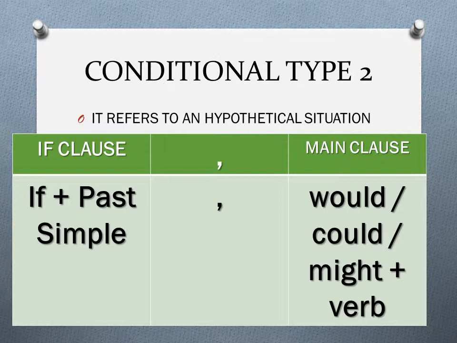Alright, both clauses, the if clause and the main clause. In the if clause, we're gonna have the word if plus the main verb, which is gonna be in simple past, and probably some complement. They're gonna be split by the comma, and then we're gonna have the main clause, which is gonna use some verbs that we call modal verbs. In this case, it's gonna be would, could, might, plus the main verb, okay? So would, could, might.